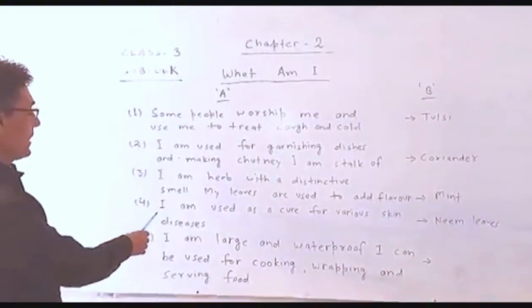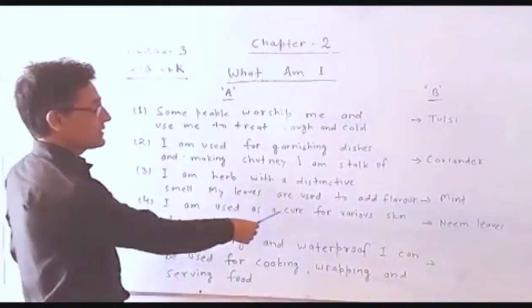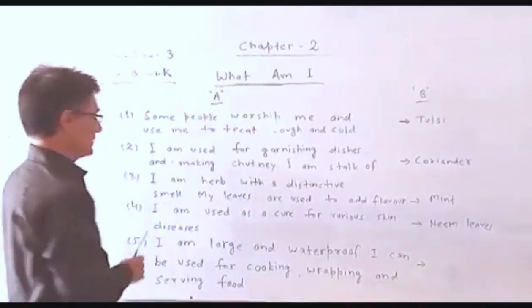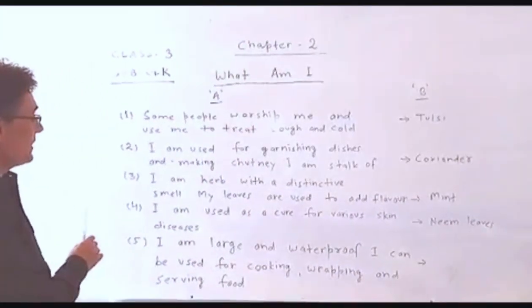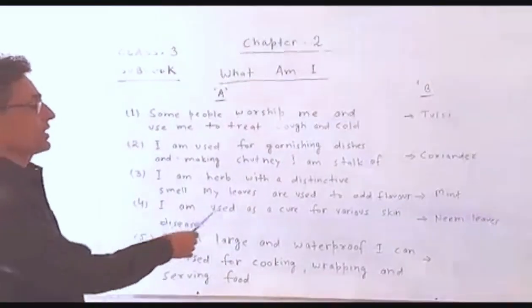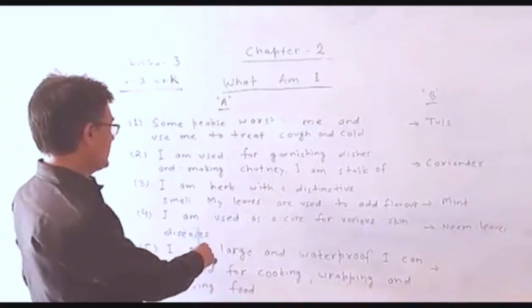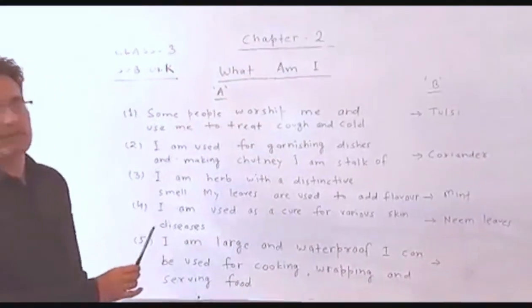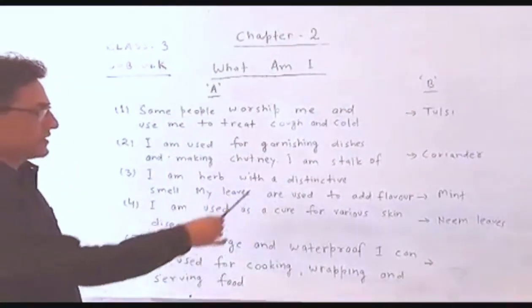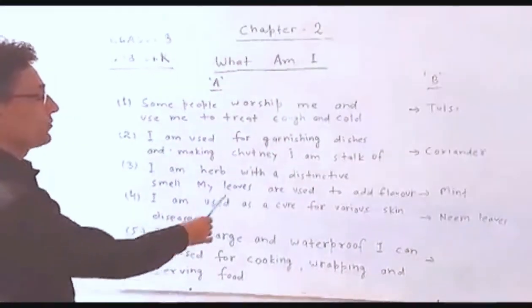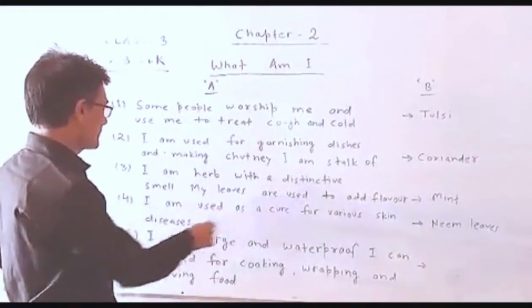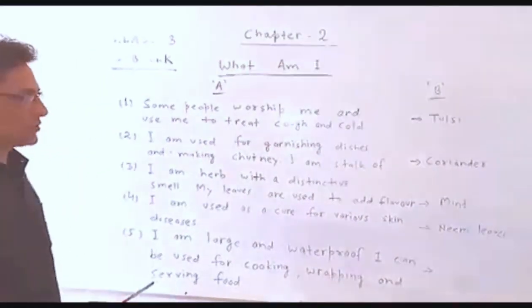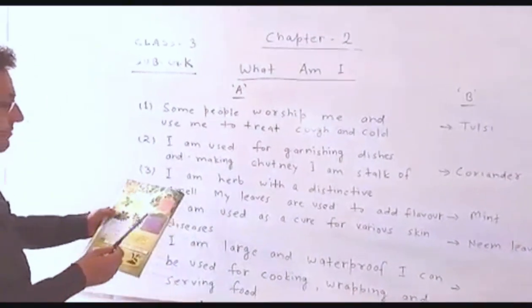Fourth clue is: I am used as a cure for various skin diseases. Its leaf is used for curing skin disease. So what type of leaf is this? Neem leaves. Neem leaves are used for curing various types of skin disease. So you should write here neem leaves.